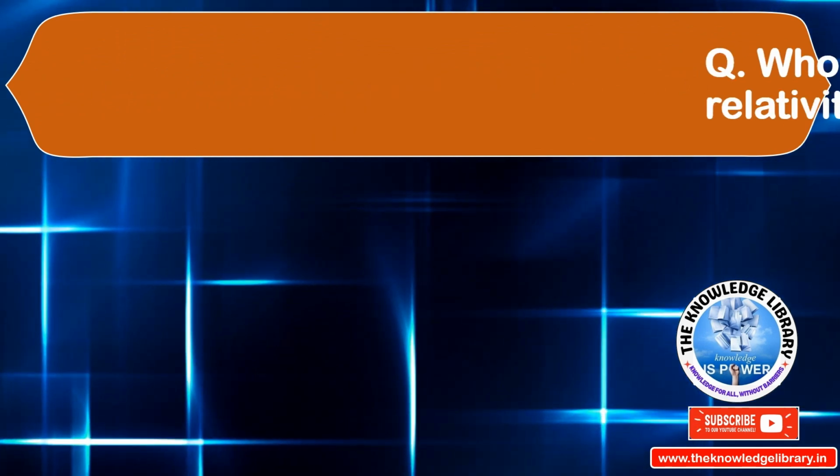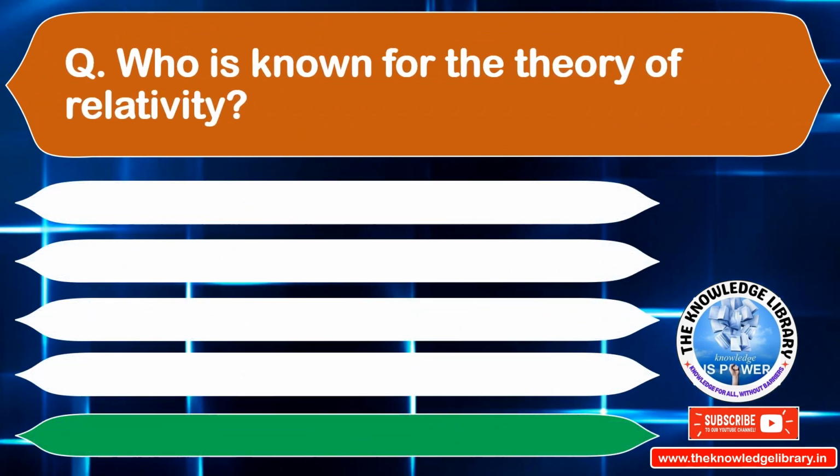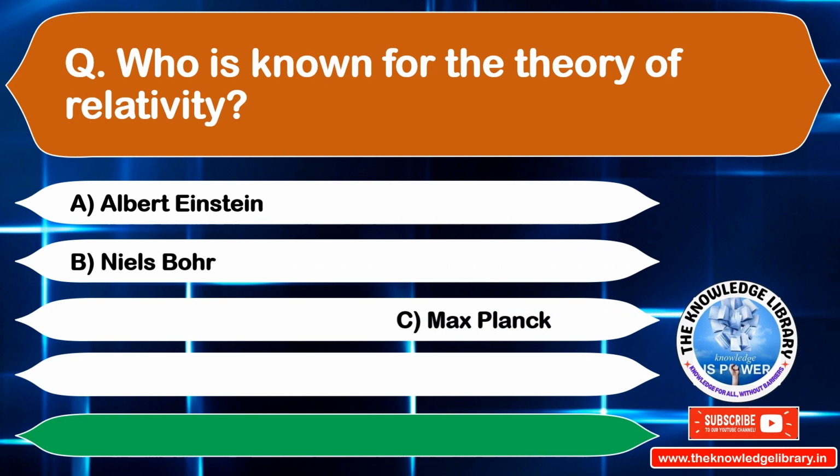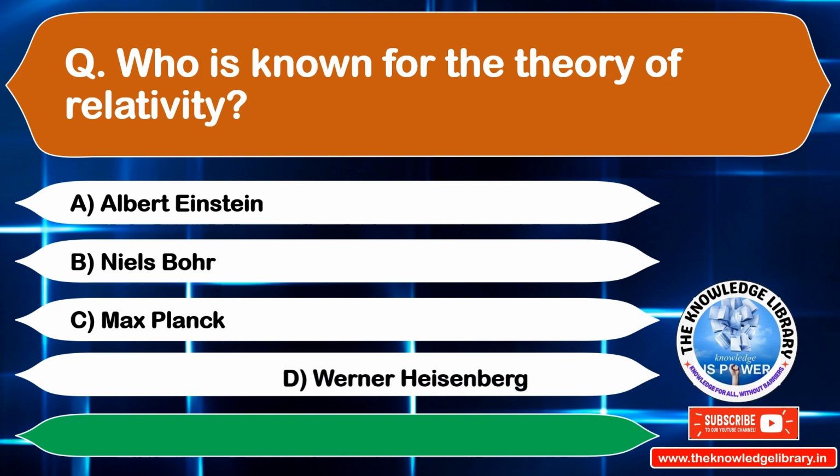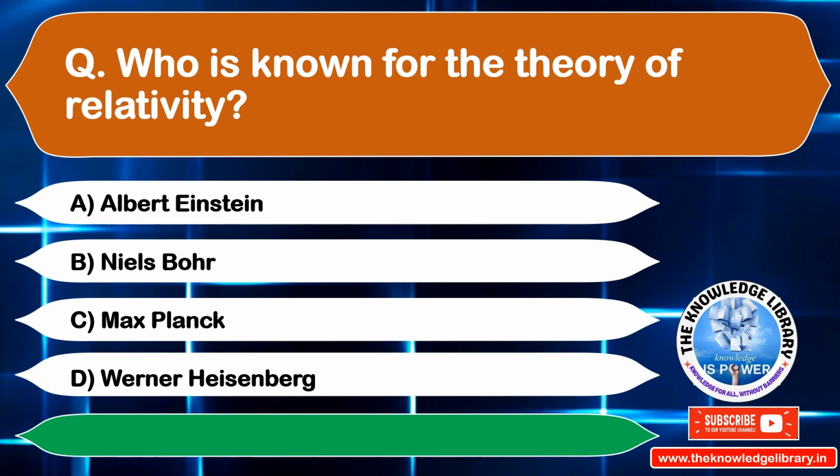Who is known for the theory of relativity? Option A. Albert Einstein. Option B. Niels Bohr. Option C. Max Planck. Option D. Werner Heisenberg. The correct answer is option A. Albert Einstein.